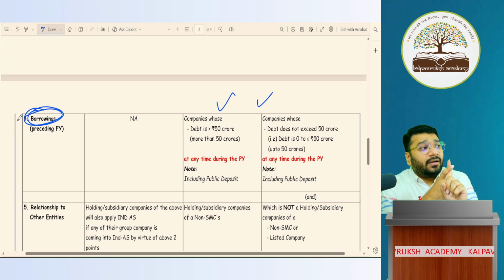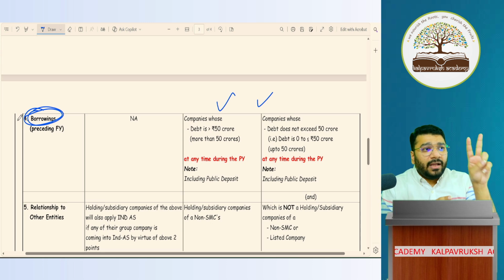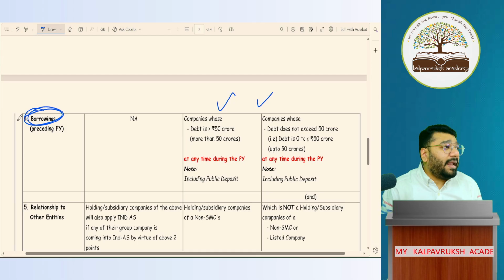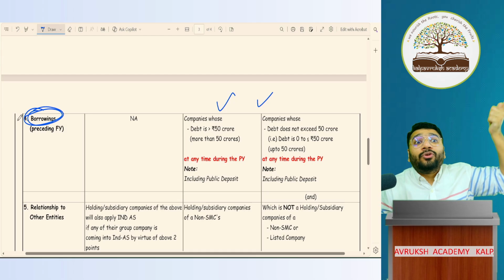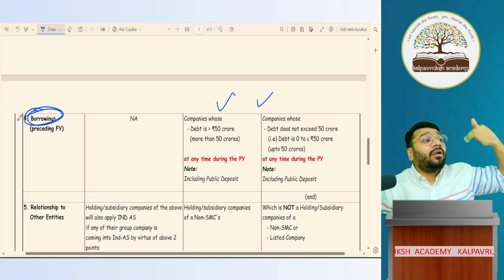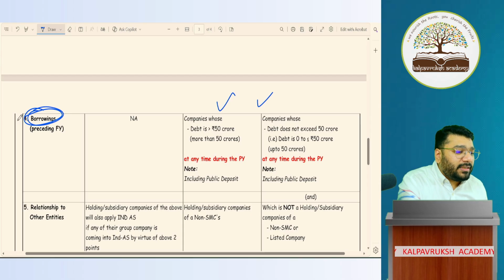Apart from the listed companies, what am I left with? Other, that is unlisted companies and NBFCs. For these people, Ind AS is applied only when their net worth is 250 crores or more. I didn't say more than 250 crores. I said 250 crores or more. Ind AS will be applied. So for how many conditions? Two conditions. Now comes the third condition.